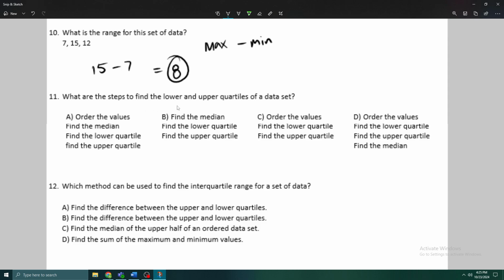And so what are the steps to find the lower and upper quartiles of a data set? Look how easy this is. We have to order the values, so that's always our first step. Whenever we're talking about anything like median or quartiles, it has to be an ordered data set. So that's why I'm going to cross out B. So we see with A, C, and D, just like a little test-taking strategy, that order the values is our first thing, which is great. The next thing we need to do is find the median. And notice how C just jumps straight into lower quartile, and D finds the median last, right? So our answer has to be A.